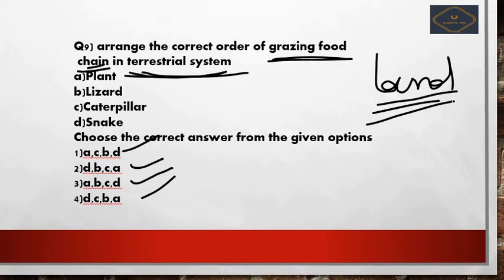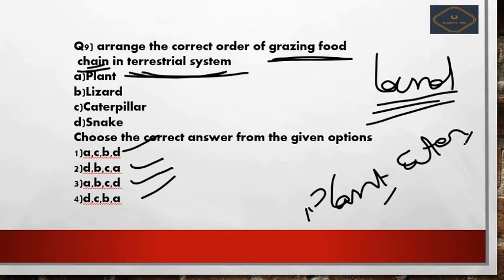Now on land the producers are plants. Can a plant be eaten by a lizard? No, it's not possible. Then comes the caterpillar. Yes, a caterpillar can eat the plants. Can the caterpillar be eaten by the snake? No, it is eaten by the lizard.